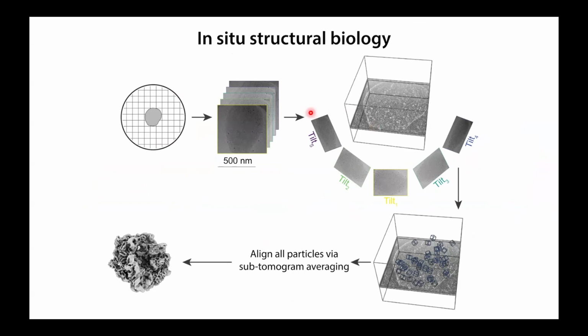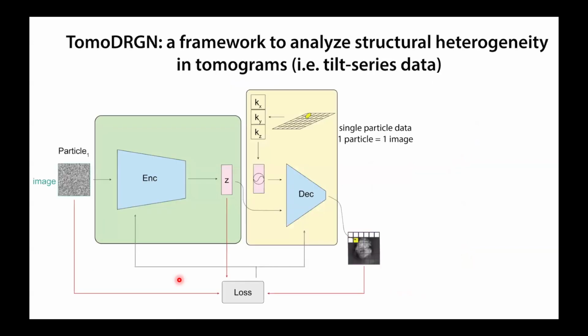And the way this is done is you'll collect a tilt series. From that tilt series, you'll typically reconstruct a tomogram, use that tomogram to pick out individual particles. And then historically, those were averaged by subtomogram averaging. And more recently, people have been going back to the initial tilt series data, as I'll call it going forward, and using that tilt series data to then perform higher resolution reconstructions of the underlying particles. Okay, so we're going to take this latter approach to TomoDragon, as you'll see in a bit.